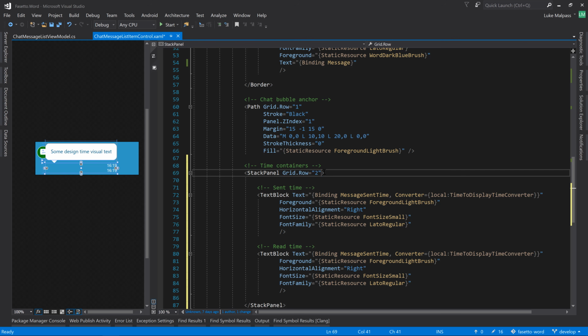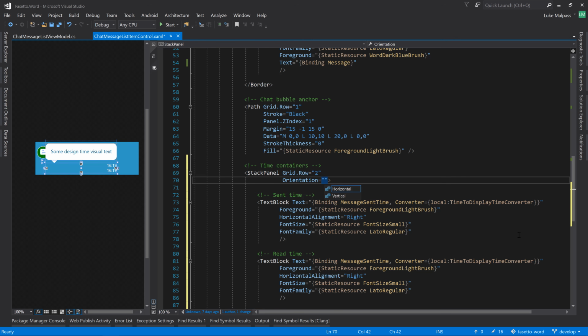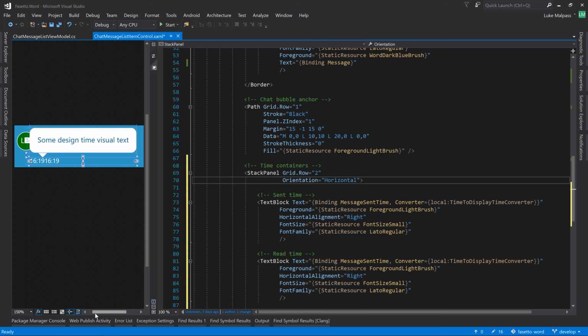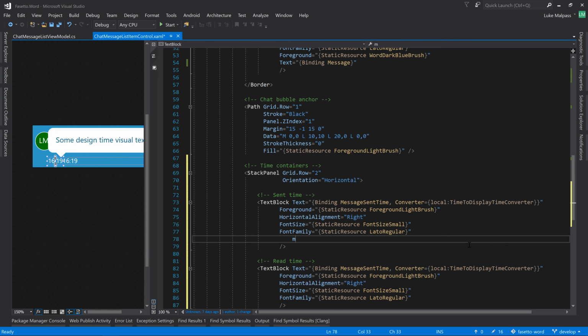We need to alter the stack panel orientation to horizontal. Now the side by side. So now we want a bit of padding between these two. I'll just zoom in on this a bit. So I want a bit of padding between these. So on the first one, let's just add a margin. Left 0, top 0, right 15. And that gives us a 15. I think that's a little bit too much. Let's try 10. No, 15's okay.